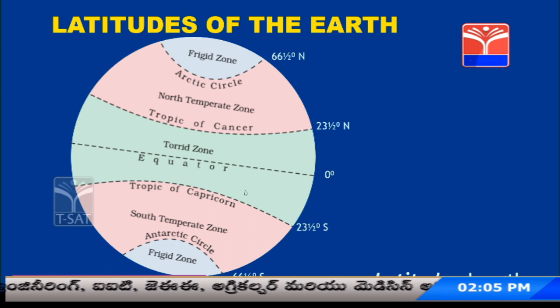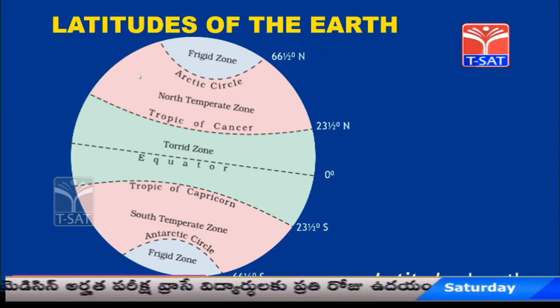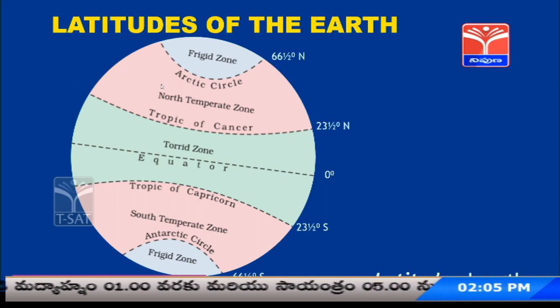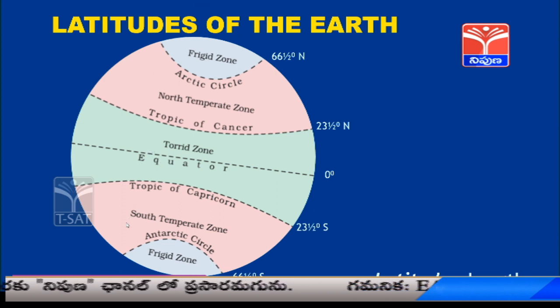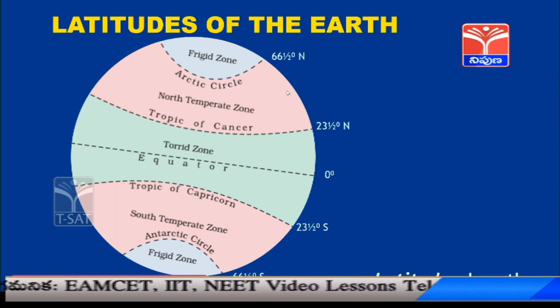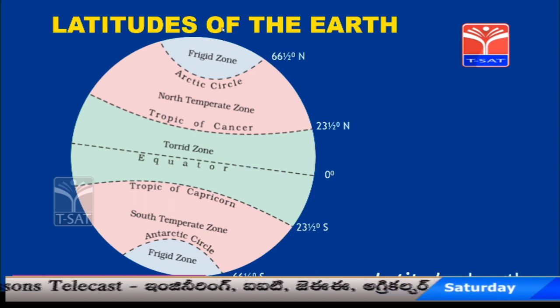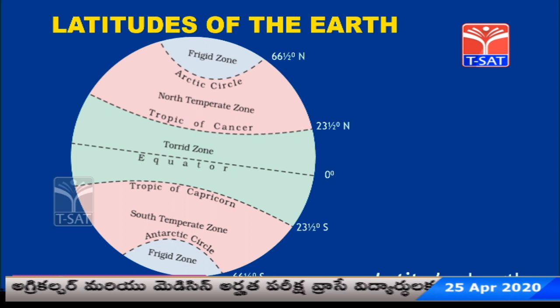So, as for the Tropic of Cancer and Capricorn, these are also named as per their hemispheres. Arctic Circle as 66.5 degree north and Antarctic Circle as 66.5 degree south. So, the region between Tropic of Cancer and Arctic Circle and Tropic of Capricorn and Antarctic Circle, which are colored here, are called as temperate zones. And the region which is towards the poles, which is colored in blue in the picture, is named as freeze zone.